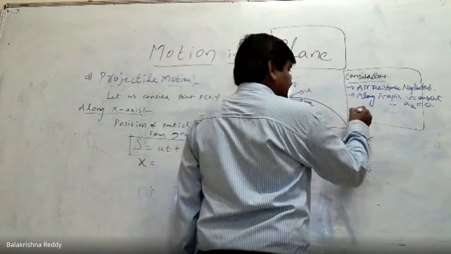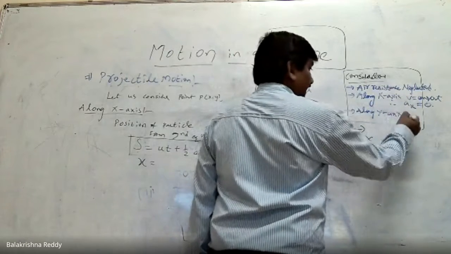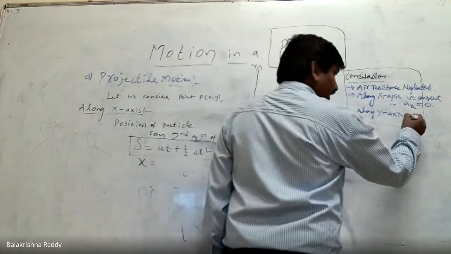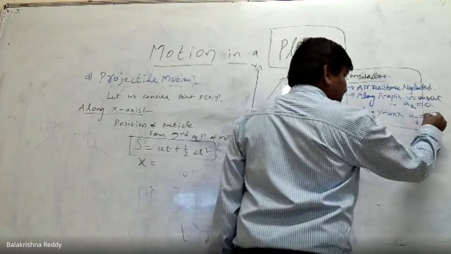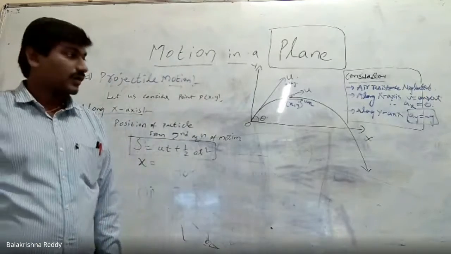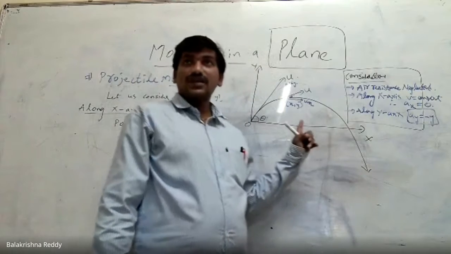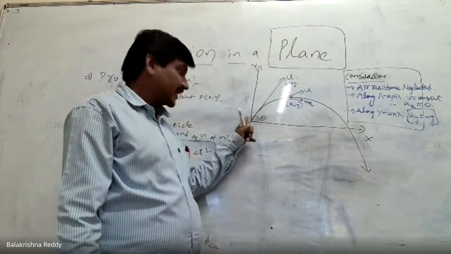Along the vertical axis, that is along the y-axis, acceleration due to gravity acts. Therefore, ay equal to minus g. Though the object is coming down, since we are discussing two dimensions, we considered the displacement with respect to the negative y-axis.